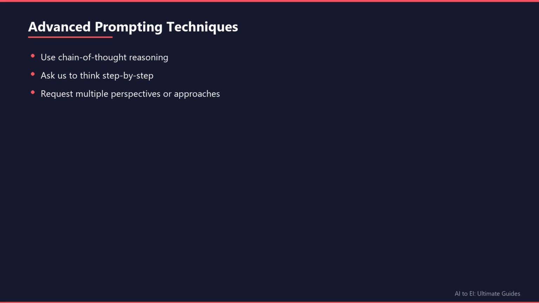Here are some insider tricks that really work. Ask us to think step by step or show our reasoning process. This actually improves our accuracy. Request multiple approaches to the same problem or ask us to argue both sides of an issue. One of my favourites is asking us to critique our own responses. "What are the weaknesses in that analysis?" This engages our self-correction mechanisms and often leads to much better outputs.